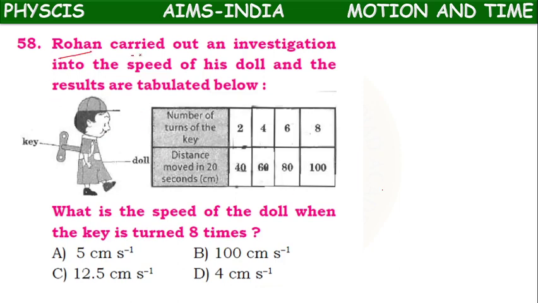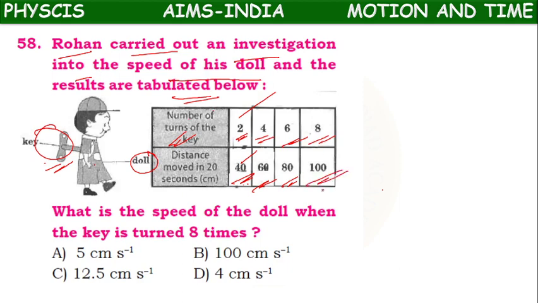Here, Rohan carried out an investigation into the speed of his doll, and the results are tabulated below. What has he done? He has turned the key of the doll. This is the doll, and he is turning the key. He turned the key 2 times, then it moved 40 centimeters. 4 times, 60 centimeters. 6 times, 80 centimeters. 8 times, 100 centimeters. Like that he rotated the key, and the doll moved forward.